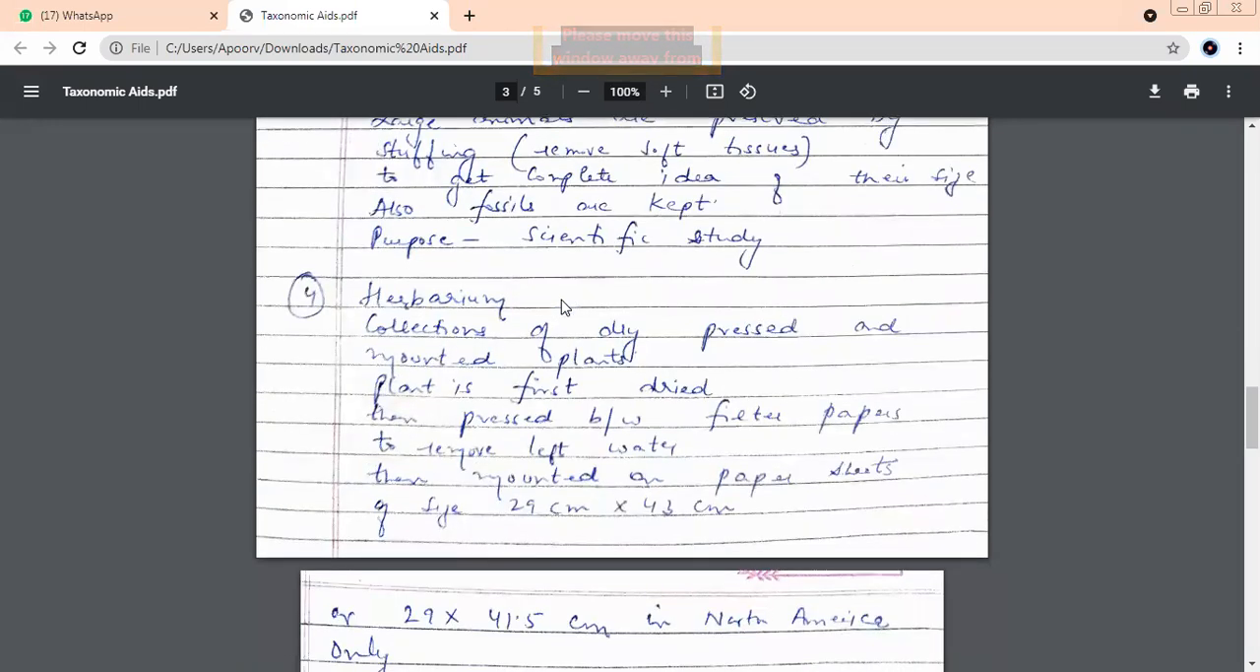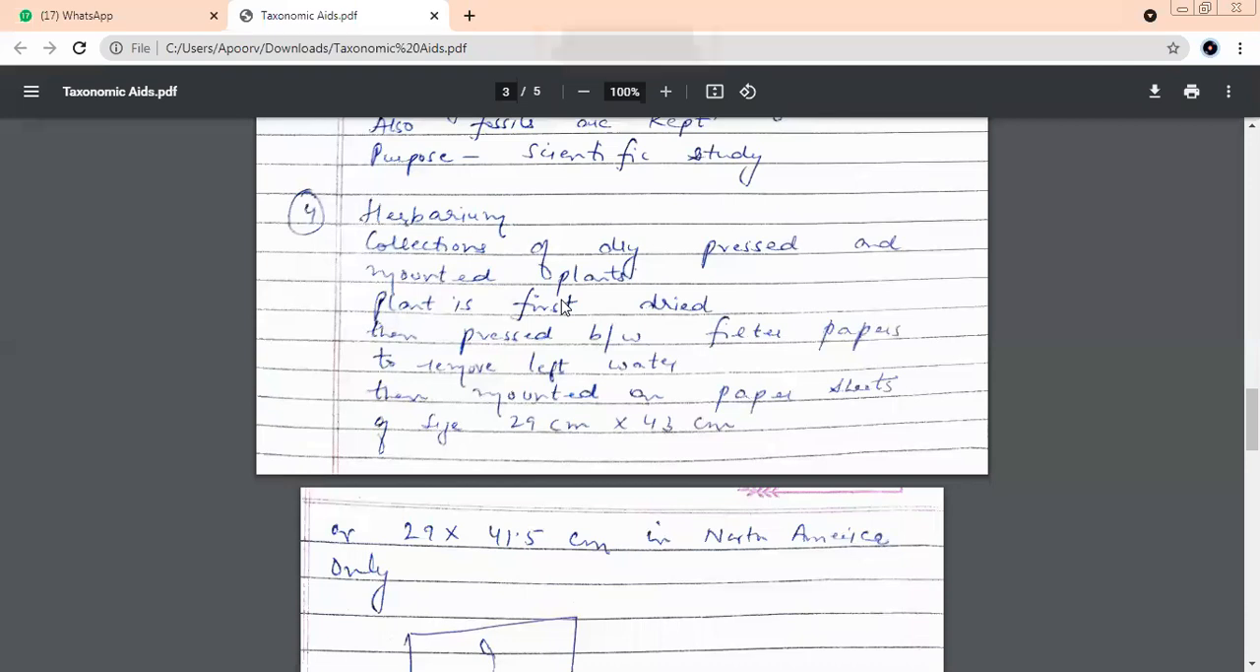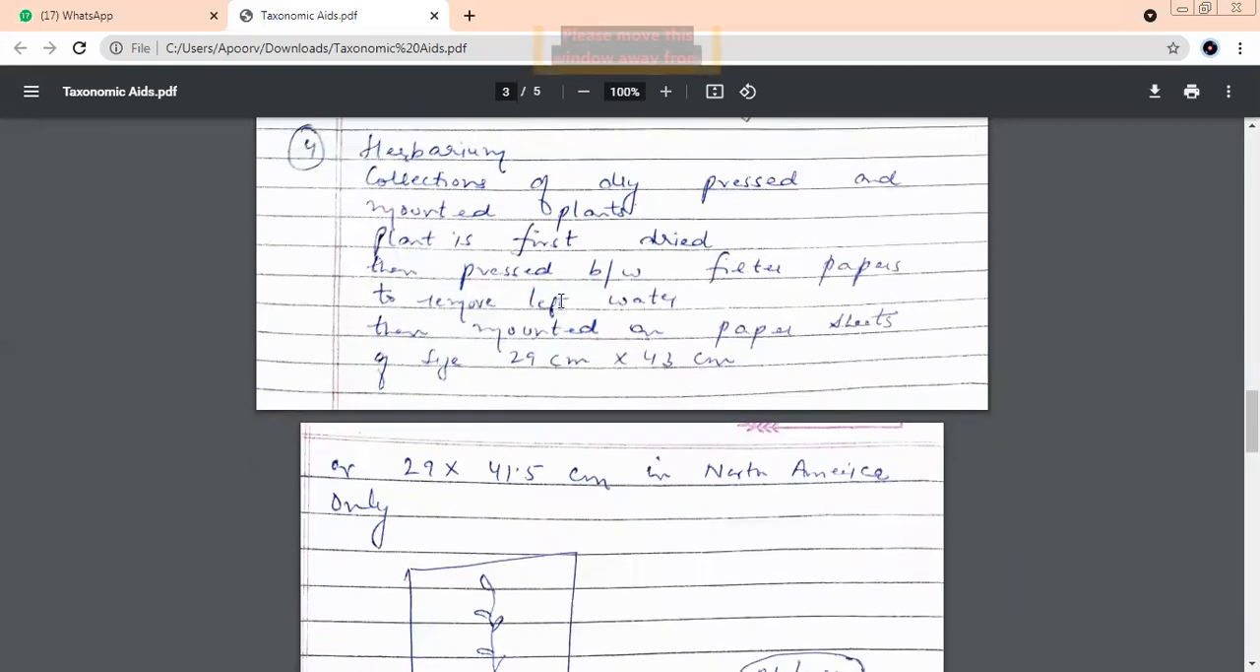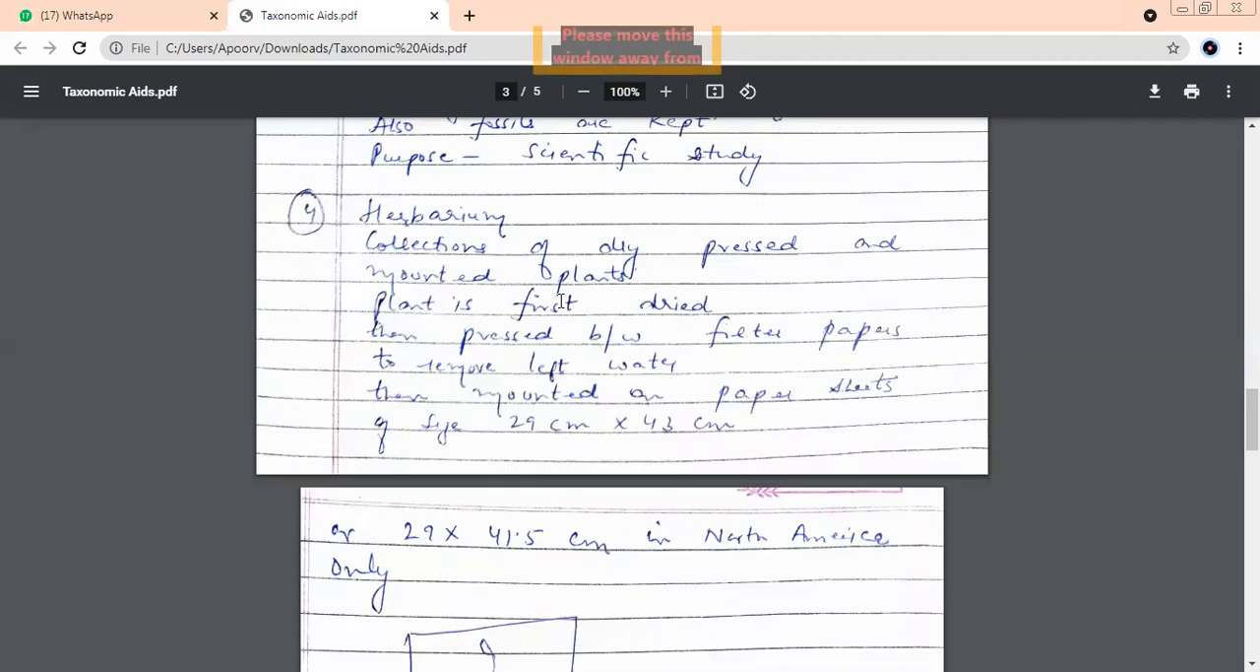The last one in this category is herbarium. I think you must have prepared herbarium files in your junior classes. Has anyone prepared? Yes, ma'am. Generally this was the summer vacation holiday homework given to students in junior classes. Prepare a herbarium file. We collect different kinds of leaves, we dry them, we press them and we stick them. Sticking is what we call mounting. So there are 3 steps in making a herbarium. What are the 3 steps?